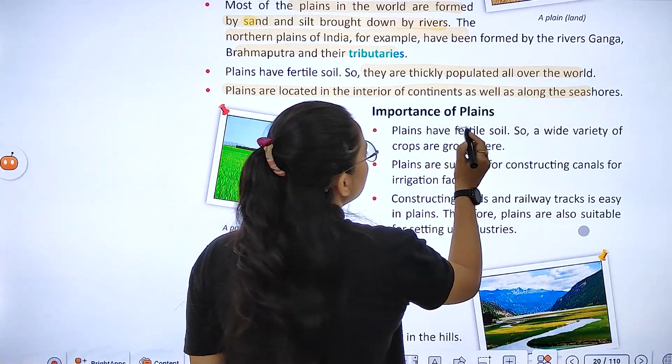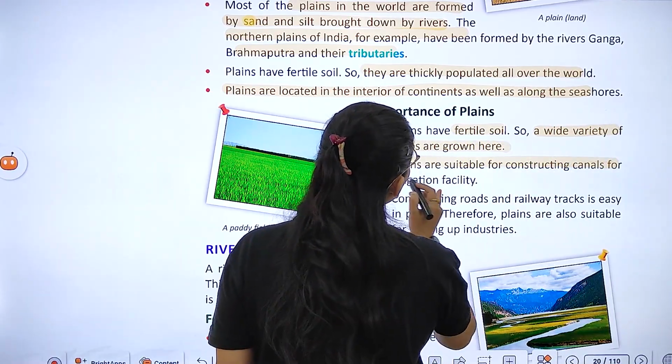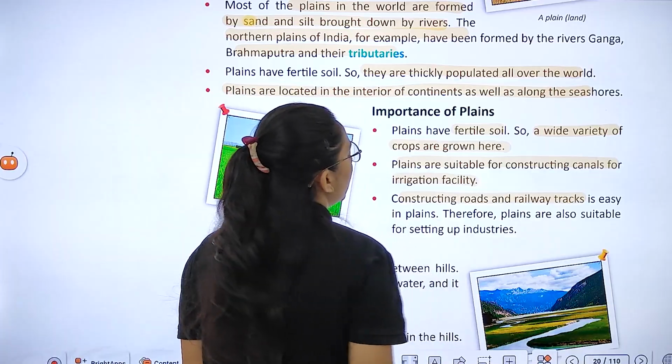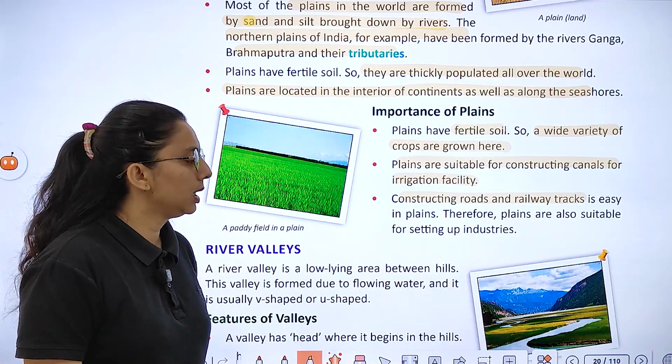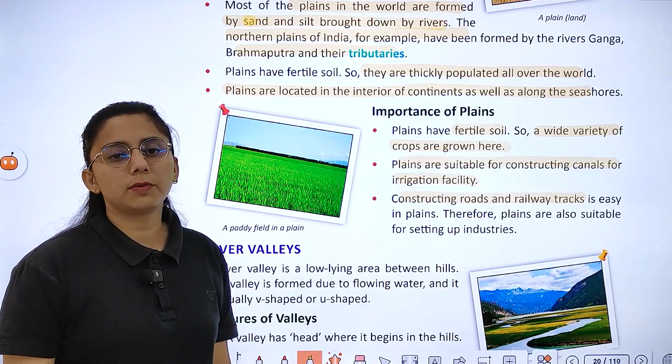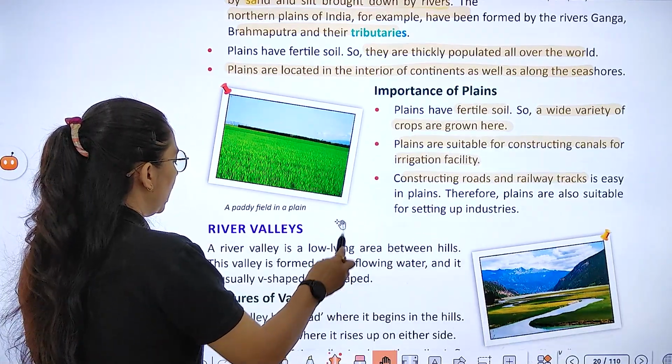Let's see the importance of plains. Plains have fertile soil, so a wide variety of crops are grown here. Plains are suitable for constructing canals for irrigation, and roads and railway tracks. This is easy in plains, and plains are also suitable for what? Setting up industries.